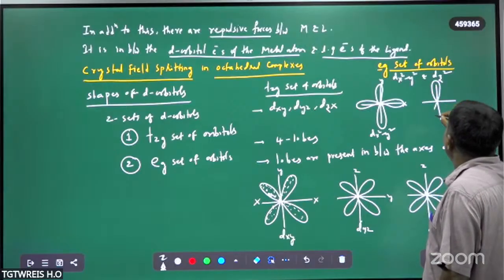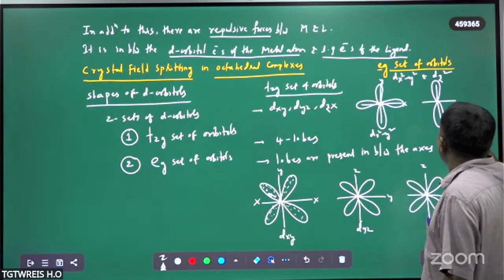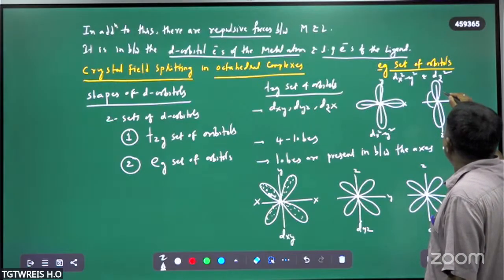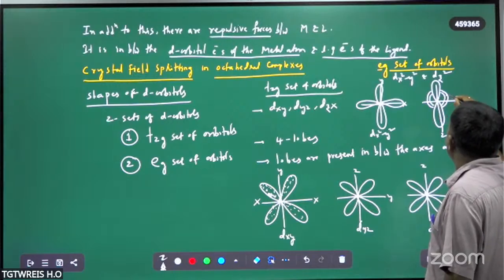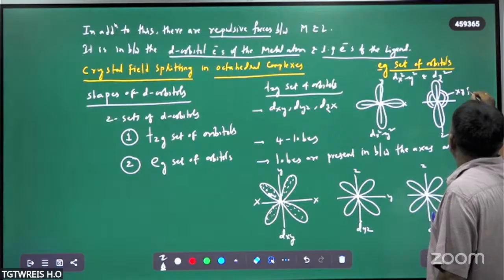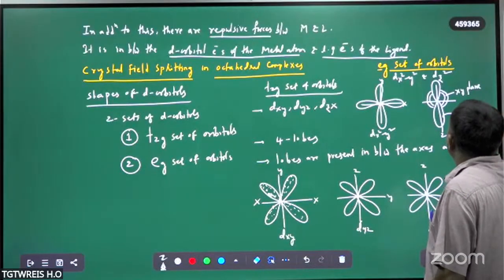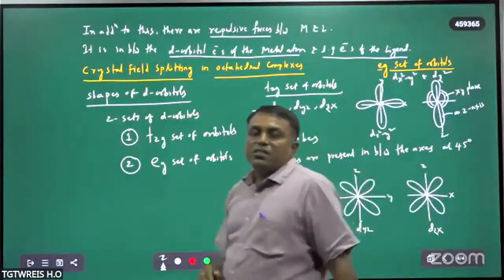And this is the dz square orbital. This is the z axis, and there is a concentric ring present in the xy plane, and these two lobes are on the z axis. So these are the eg set of orbitals.